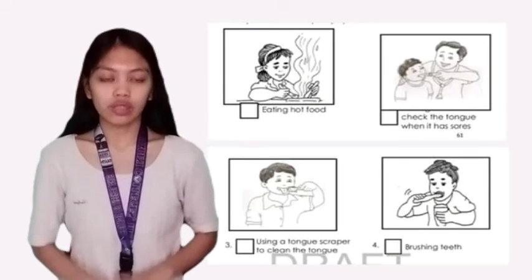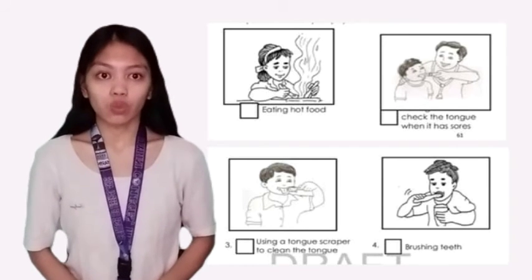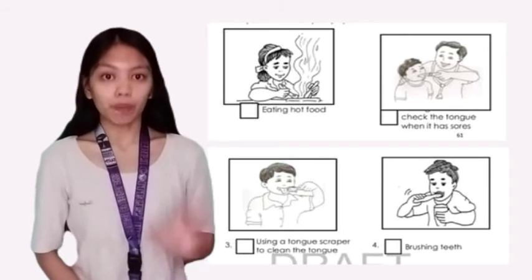Okay, for the question, it has blank embedded in it. That's right, it is taste buds. Okay, it sends messages to the brain which interprets the taste of the food. Right, nerves. Okay, here are pictures, and tell me if it is a proper way or not. Eating hot foods. Okay, not. Check the tongue when it has sores. Okay, proper way.